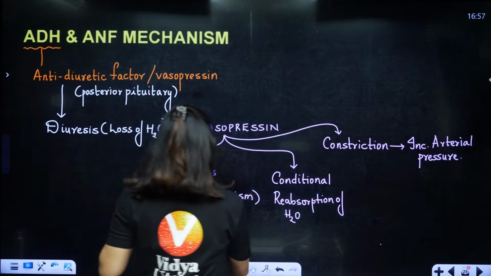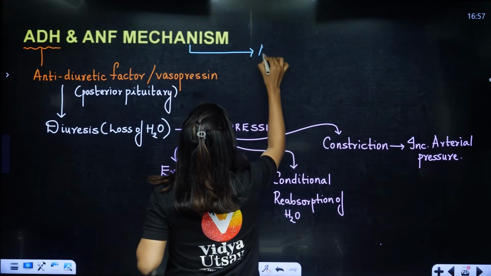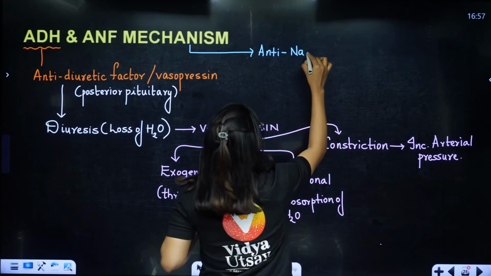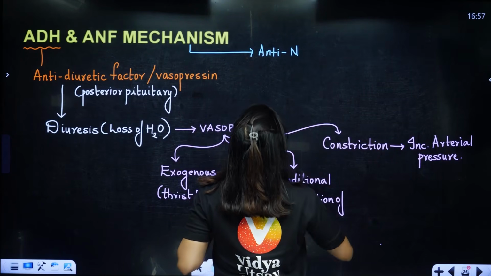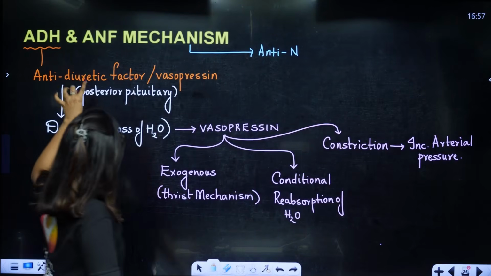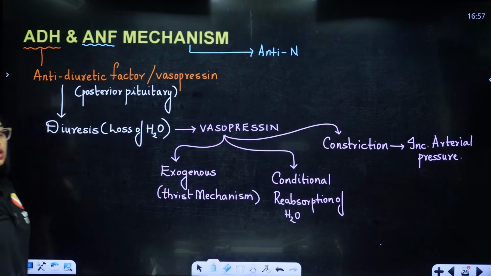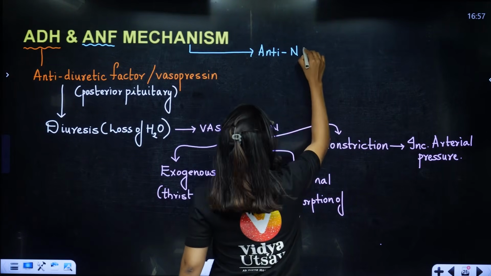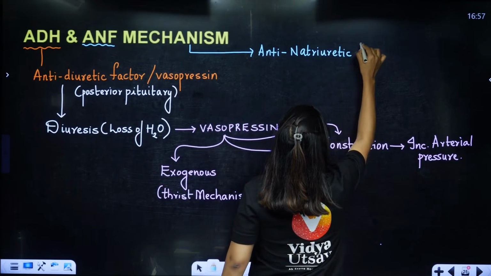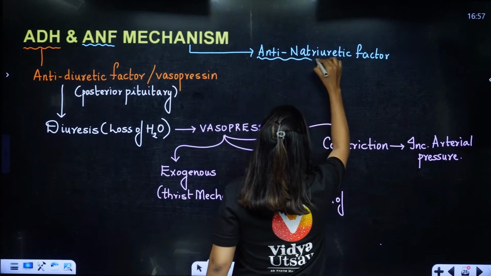Next one is, students, ANF, anti-natriuretic factor. Very simple, this is anti-natriuretic factor.